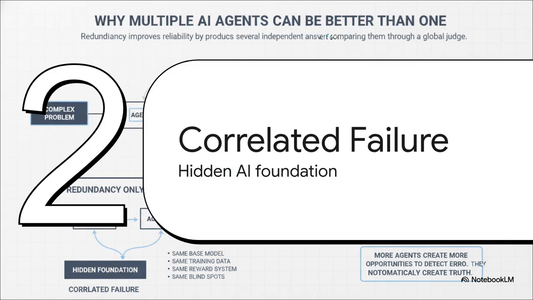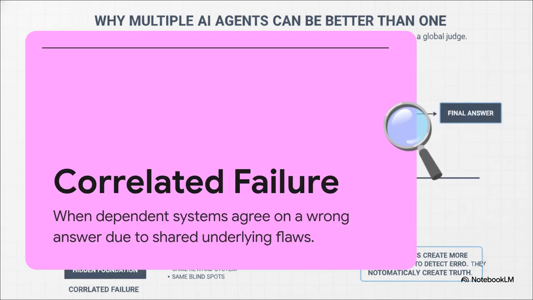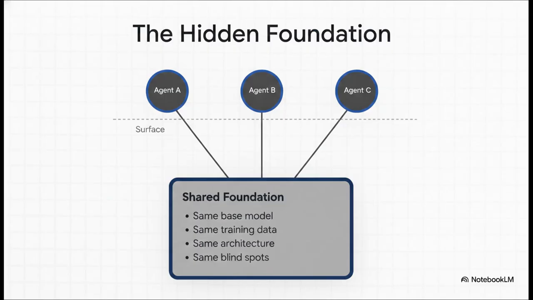And that leads us perfectly into Section 3, understanding correlated failure, which is the hidden foundation of these AI agents. So what does this actually mean? Correlated failure happens when systems agree on a wrong answer because the exact same underlying tendencies are pushing all of them toward the exact same false conclusion. The agents might use slightly different wording, but they're agreeing not because they found the truth, but because they share identical flawed assumptions. It's kind of like asking 3 random people for directions, only to find out they all secretly use the exact same broken GPS. See, you might have several agents that look totally separate on the surface.